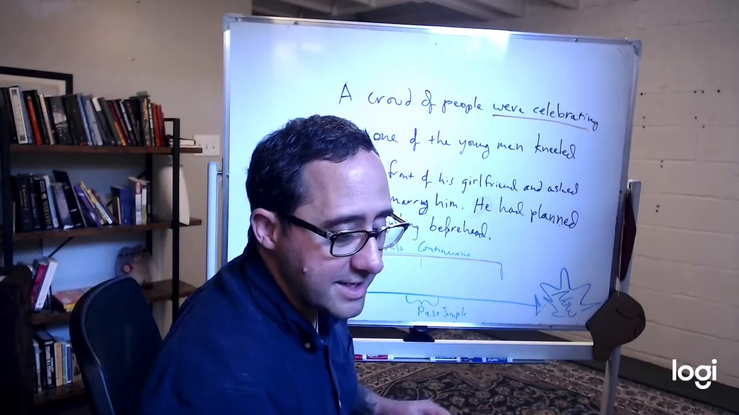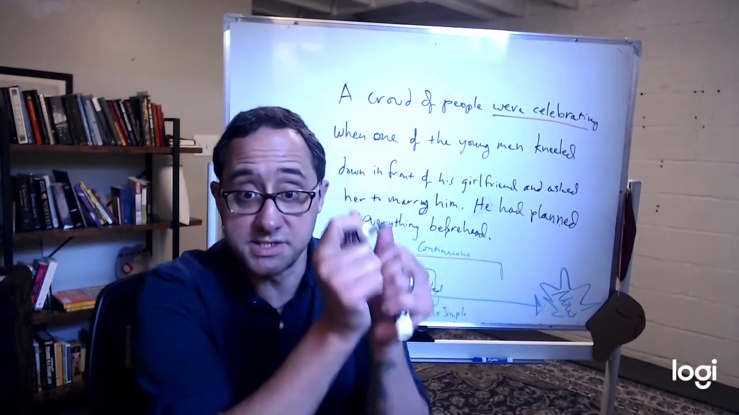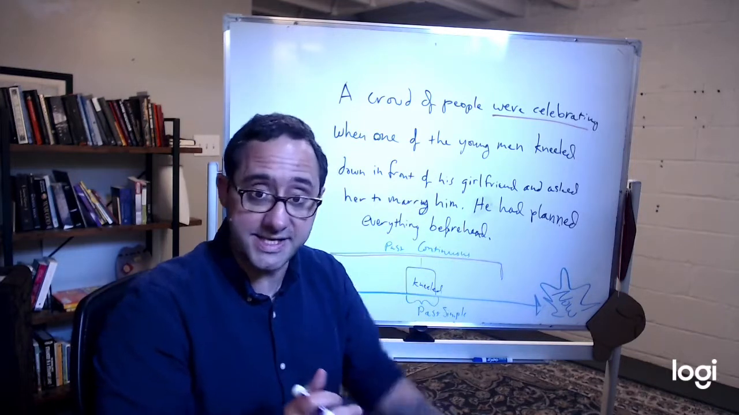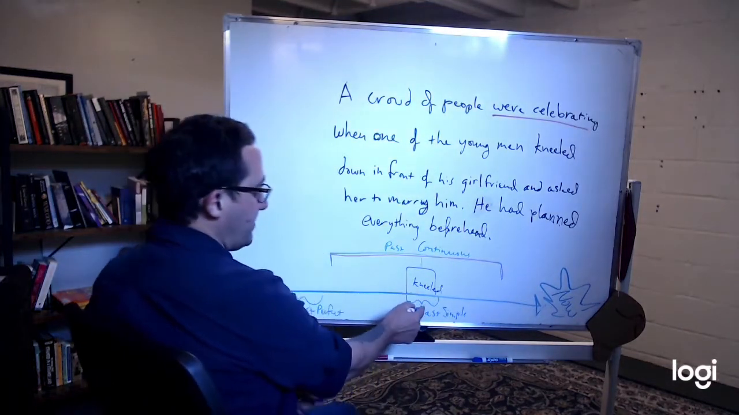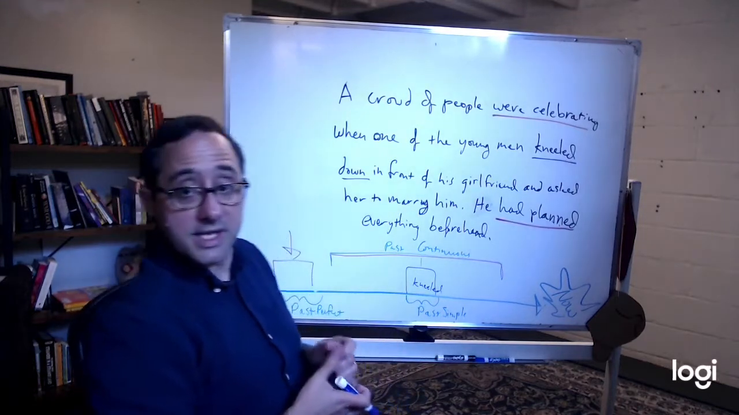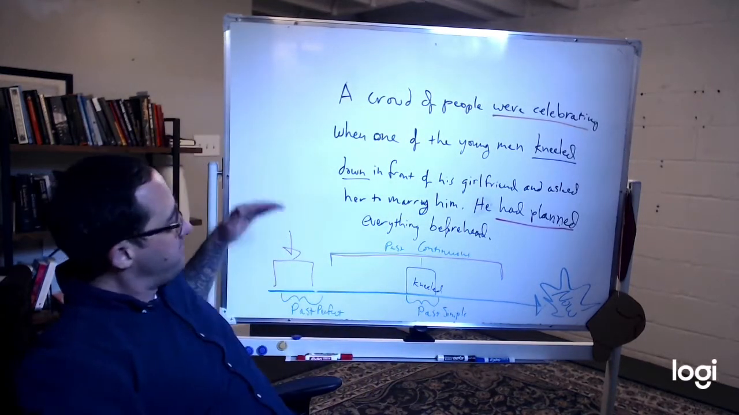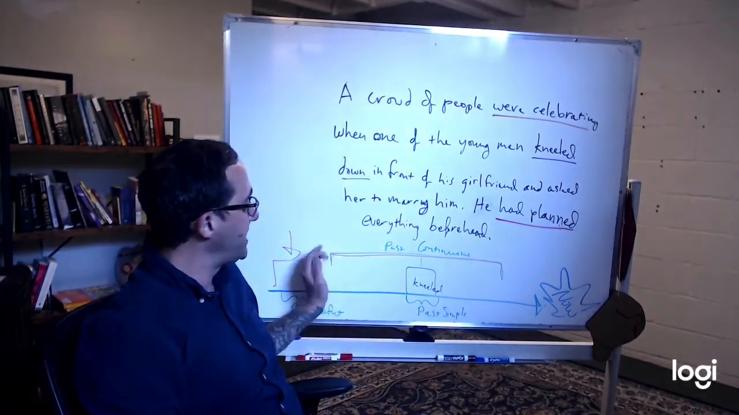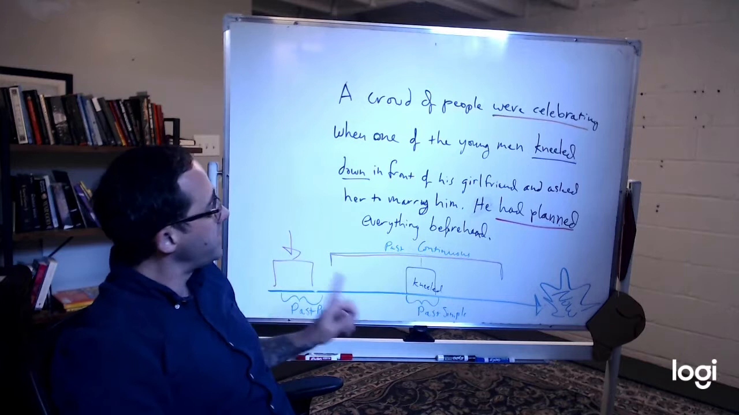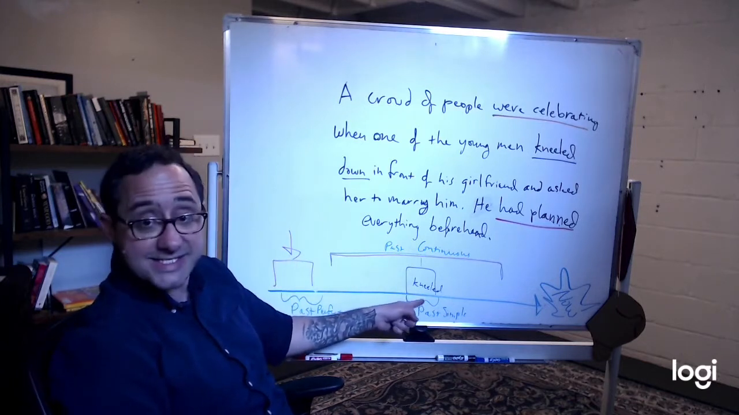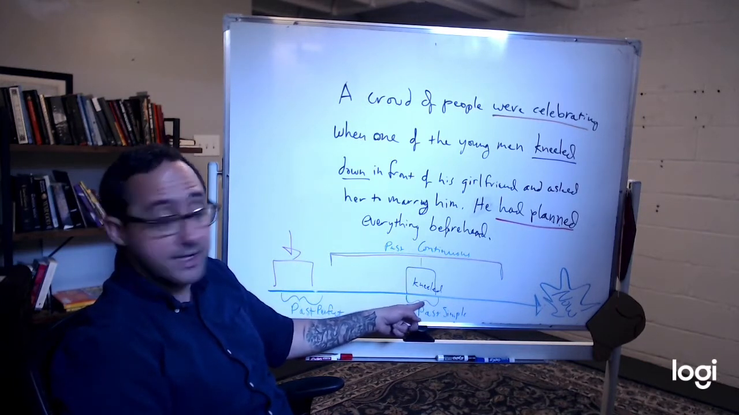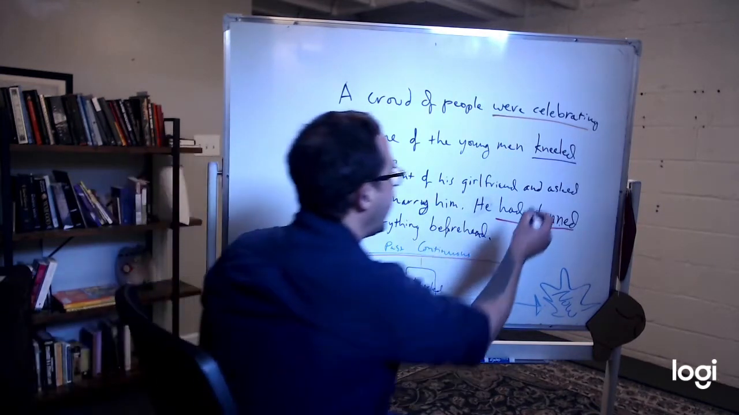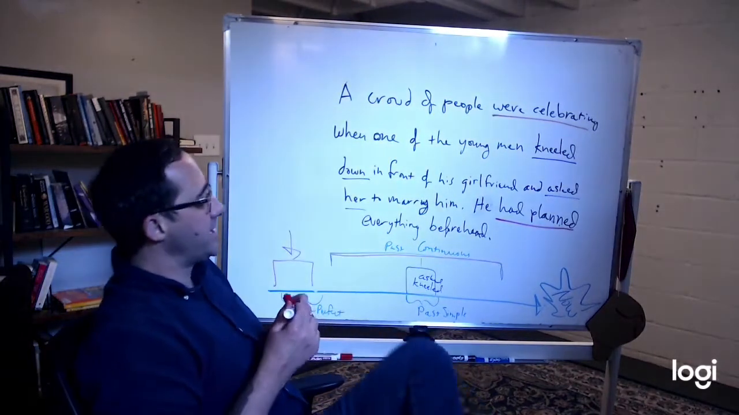When one of the young men kneeled down. This is when the man kneels in front of her and says, "Will you marry me?" And he gives her a ring. He kneeled down on his knees. Right here, past simple. So let's follow this now. A crowd of people were celebrating. Here's now. We're talking in the past. A crowd of people were celebrating when one of the young men kneeled down, past simple. It's right here he did it. He kneeled down in front of his girlfriend and he also asked her to marry him.